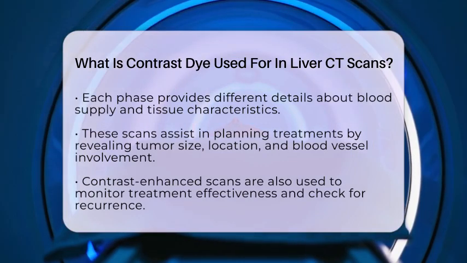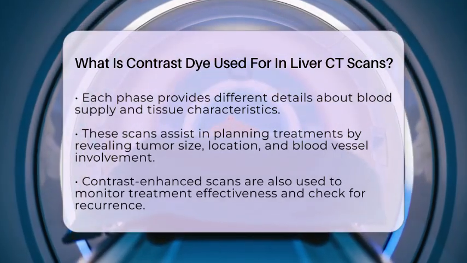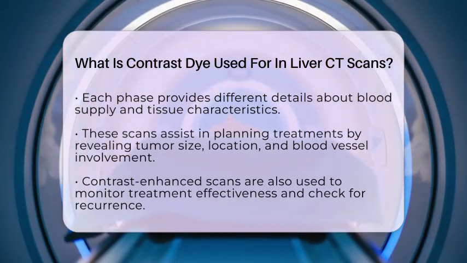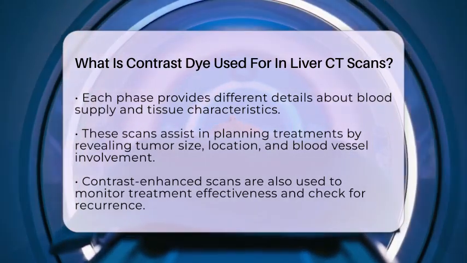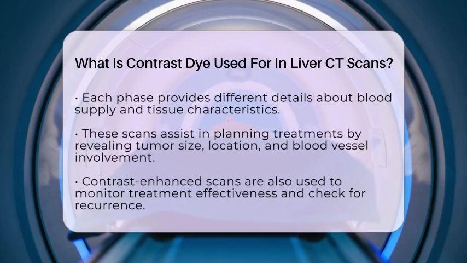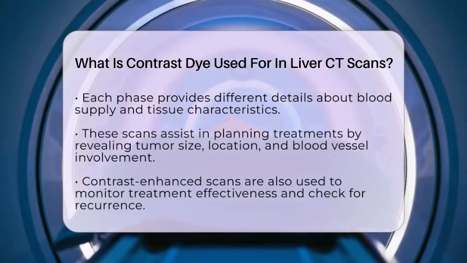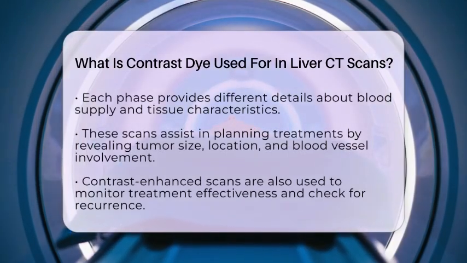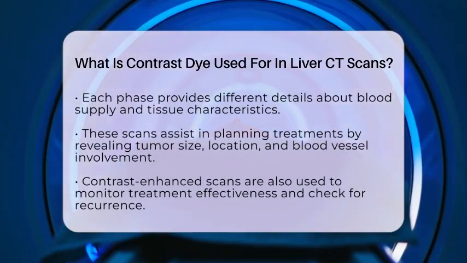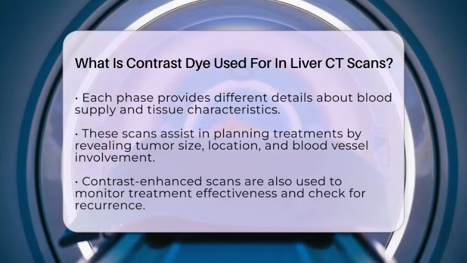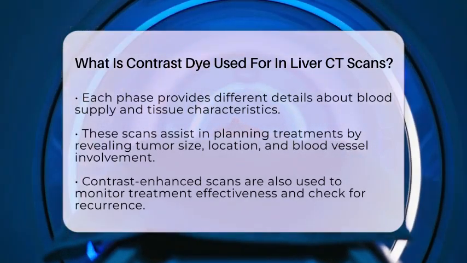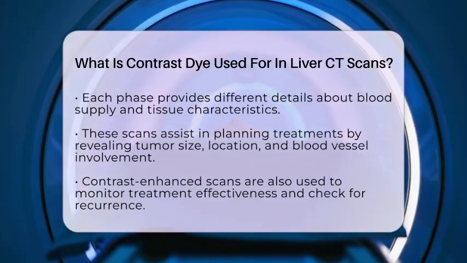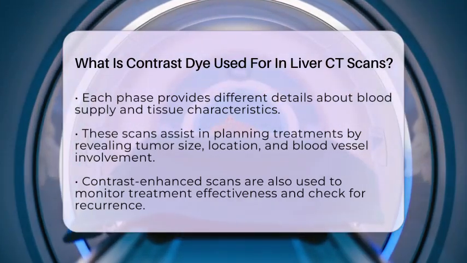In addition to helping identify and characterize liver tumors, contrast-enhanced CT scans are crucial for planning treatment. They help determine the size, number, and location of tumors, as well as whether blood vessels are involved. This information guides decisions about surgery, targeted therapies, or other treatments. Contrast scans are also used to monitor how well treatments are working and to check for any signs of cancer recurrence.